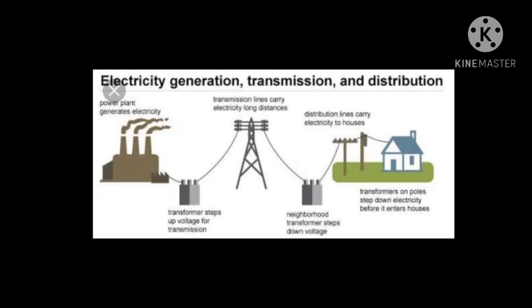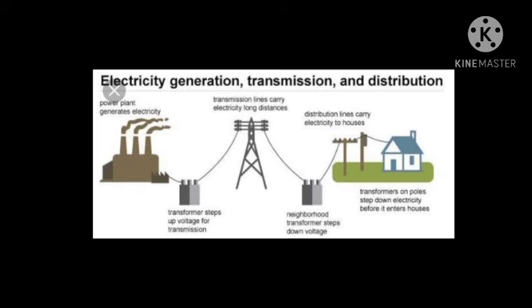You have all seen that in your houses there is a main board, right? So through the transformer the electricity from the electric pole is transferred to that board which is in our houses through electric wires. At the mains board an electric meter is fixed.